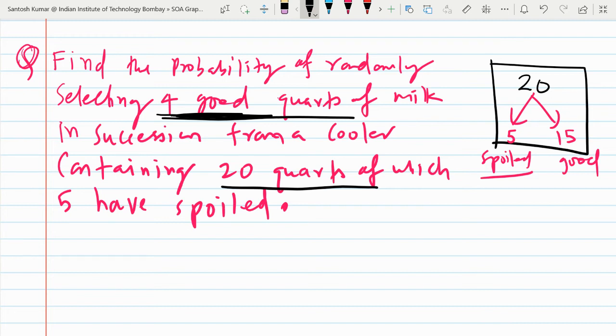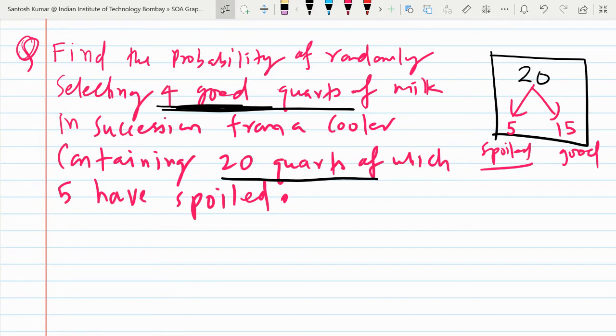So tell me, what is the chance, find the probability of randomly selecting 4 good quarts of milk in succession from a cooler containing 20 quarts, of which 5 are spoiled. Okay, so you are selecting 4, and what is the chance that all 4 will be good? So anyone would like to tell me the answer? You may tell a wrong answer, no problem, but you may learn.